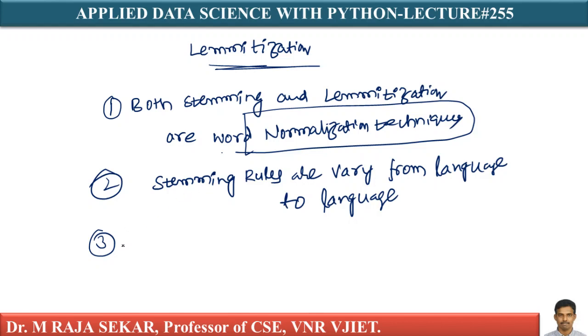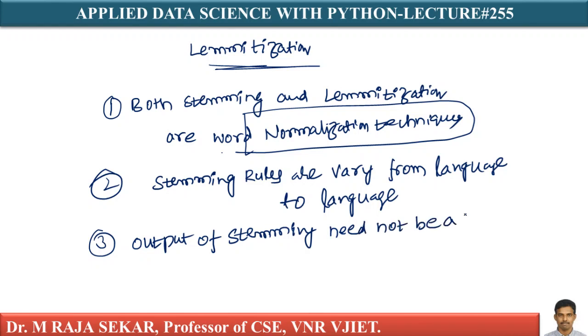One important thing to keep in mind about a stemmer is that it is not required that the normalized word be a valid word. Yes, this is the output of stemming. You must understand this one. The output of stemming need not be a valid word, isn't it?